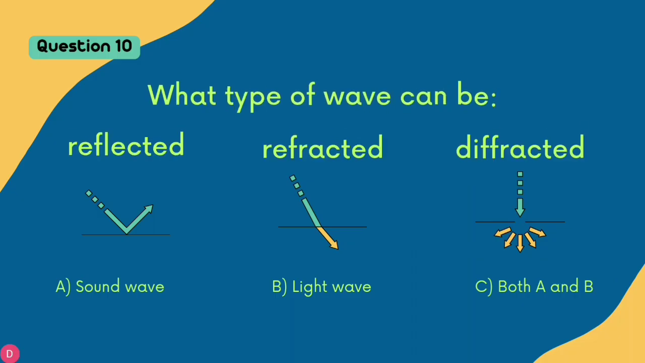Question number 10. What type of wave can be reflected, refracted, diffracted? Option A, sound wave. B, light wave. C, both A and B. The correct answer is option C, both A and B.